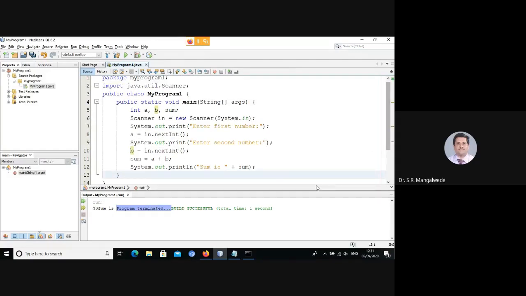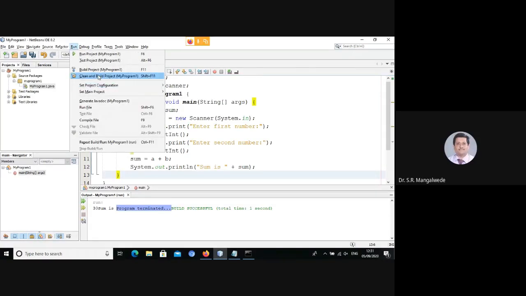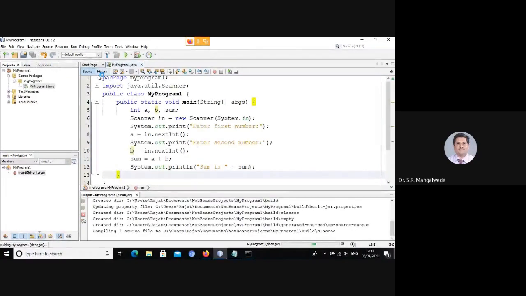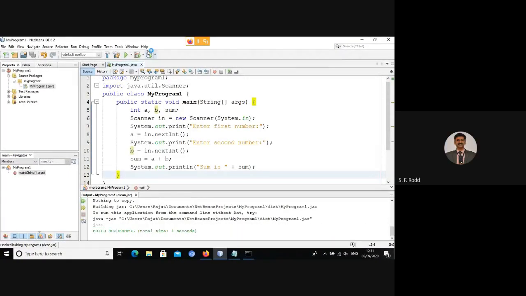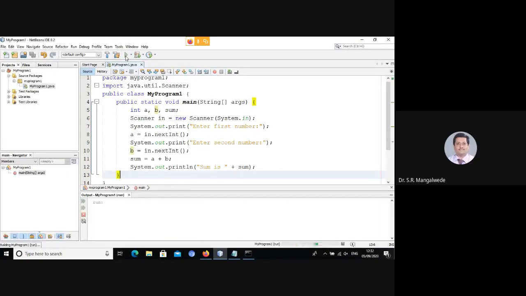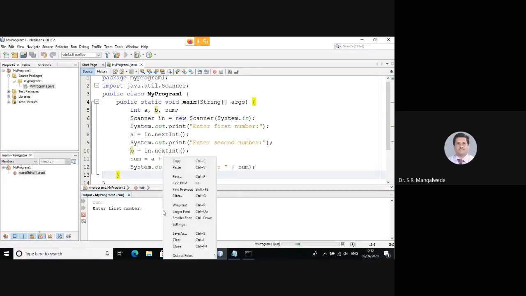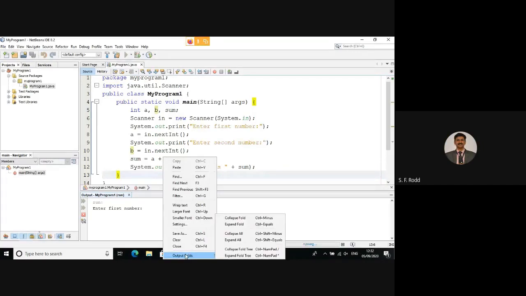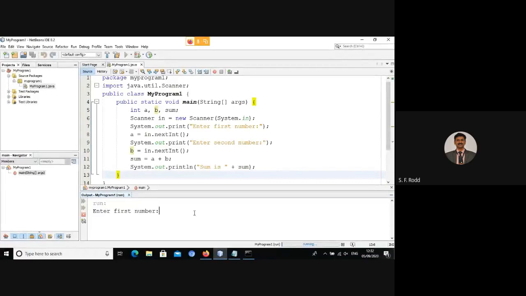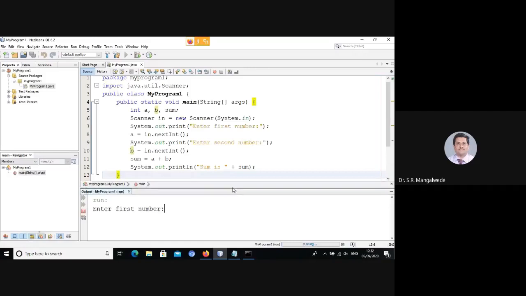Is this clear to all of you? Yes, sir. Let us build it. Execute. Output window font, if you could increase. Right click and settings. How about now? Yeah, it's okay. Enter first number, let me say 12. Enter second number, 23. It says sum is 35.